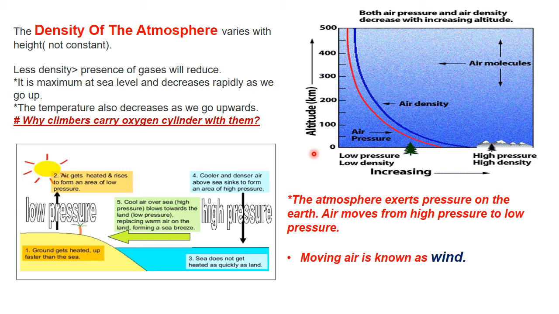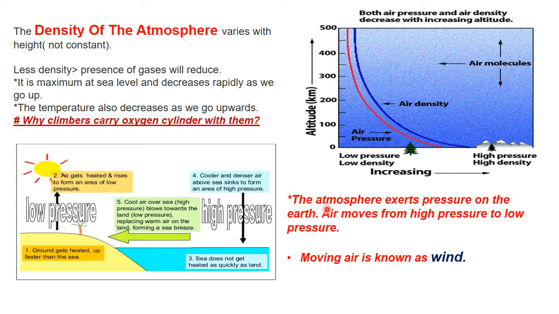Altitude means height. Okay, now it is maximum at sea level, and the density will decrease as we go up. So at sea level it is at maximum, and density will decrease as the height increases.